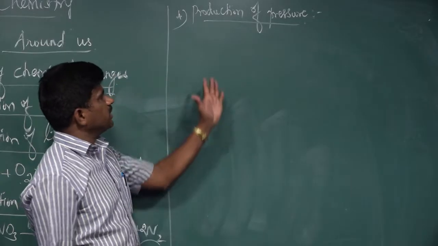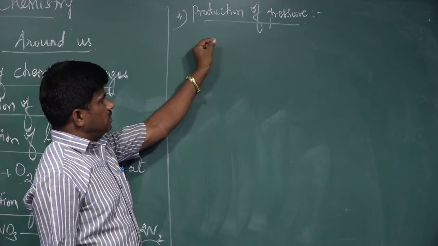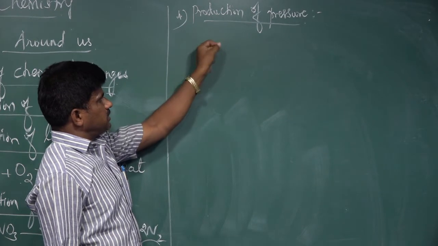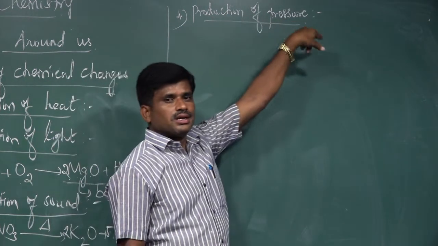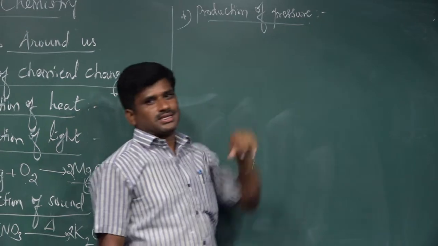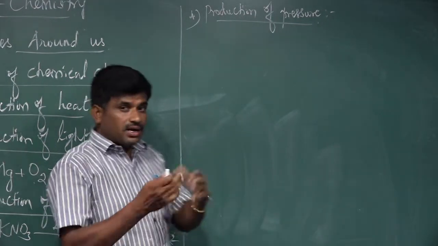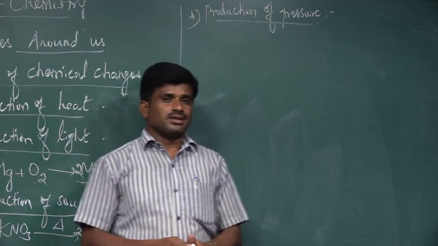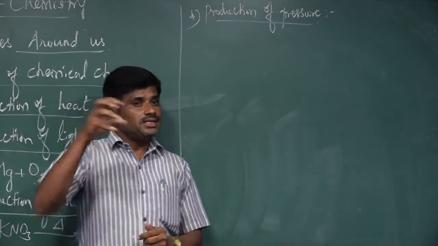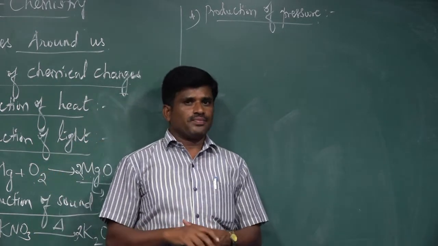Next, an effect of chemical changes. When a chemical reaction takes place, it can produce gases with an increasing amount of pressure.